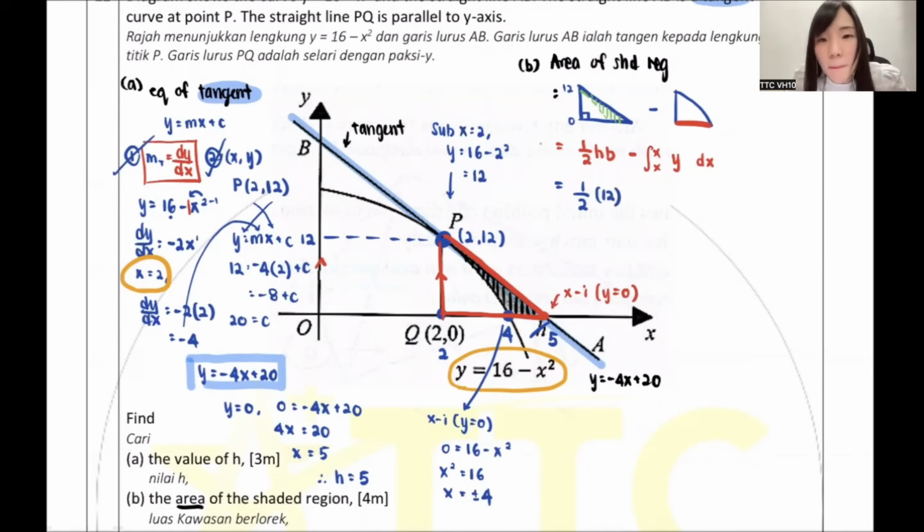Then guys, how about the base? Can anyone tell me how much is the base? Very good. This one is 2, this one is 5. Now you look carefully, this is 2, this is 5, don't look at 4. So from 2 to 5, the gap in between is 3, which is totally correct. Okay, how about this one? Integrate. So guys, can anyone tell me what number I put on top, what number I put at the bottom?